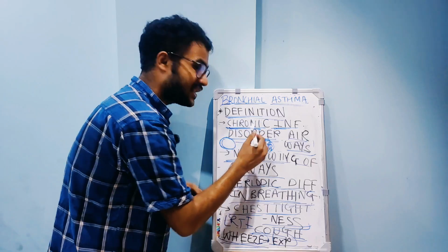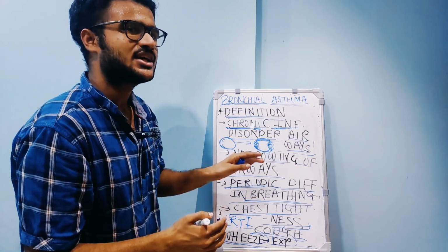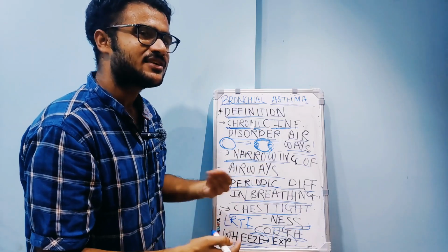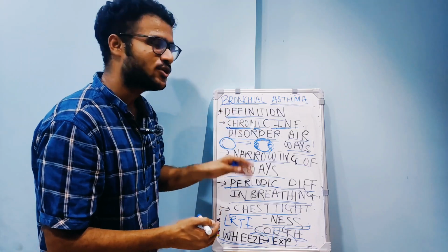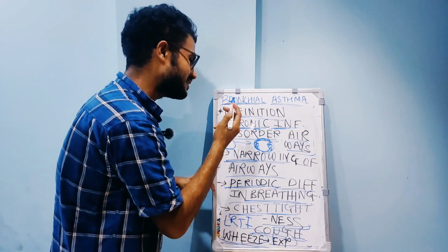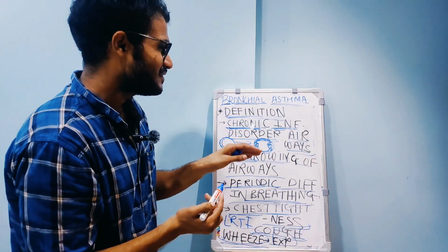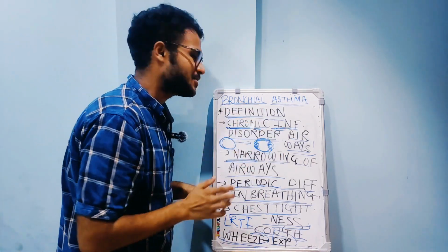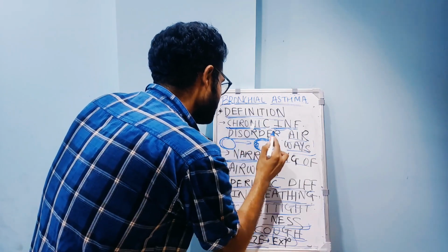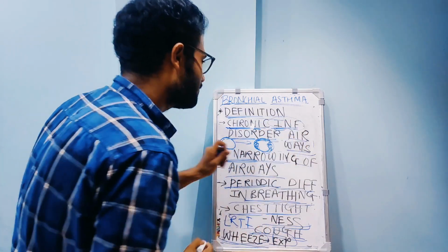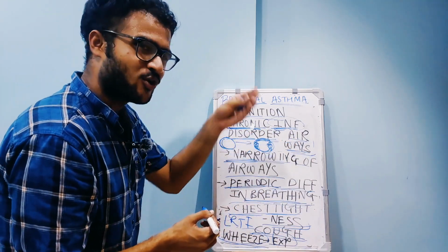Chronic means of very long duration. Duration is very long, and onset of symptoms is gradual, means it happens slowly. Basically that is chronic. Inflammation, you have studied in your pathology, is redness, swelling, heat, the cardinal signs of inflammation. And it is a chronic inflammatory disease of the airways, that is of the bronchi and bronchial tree.